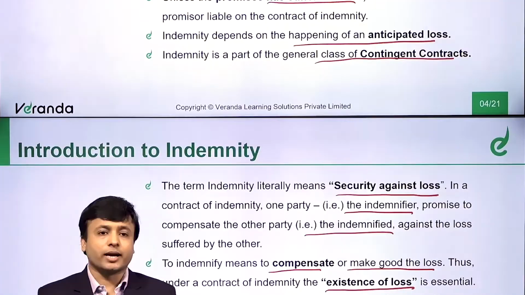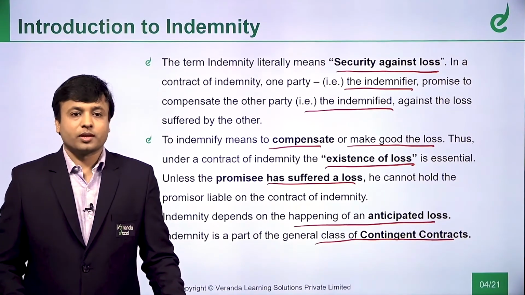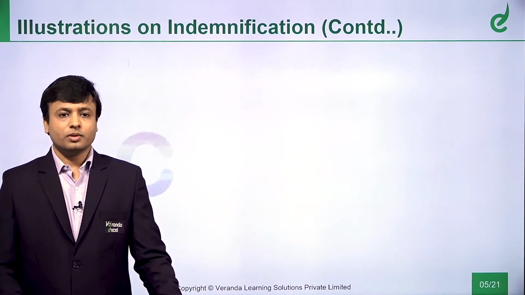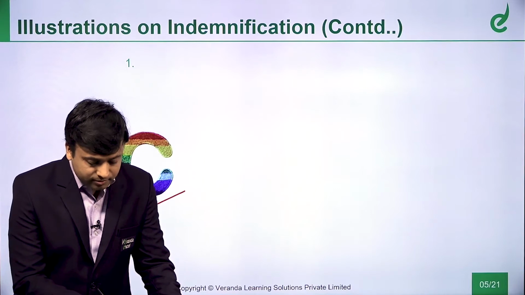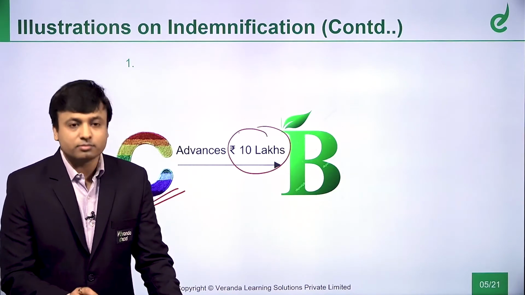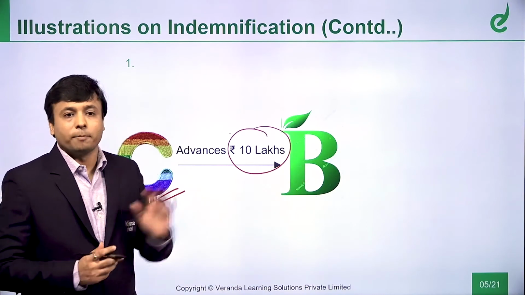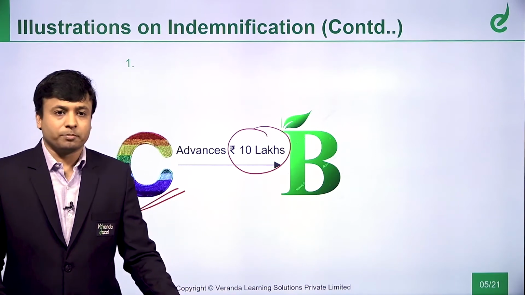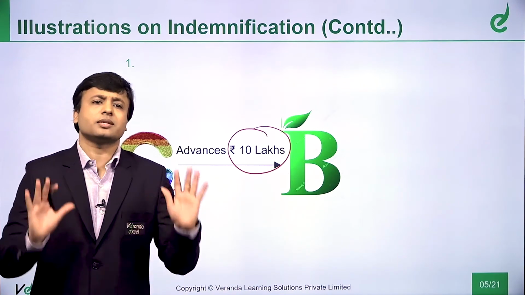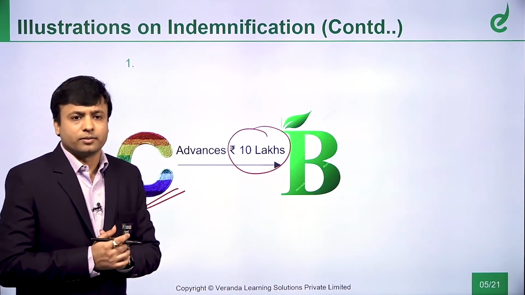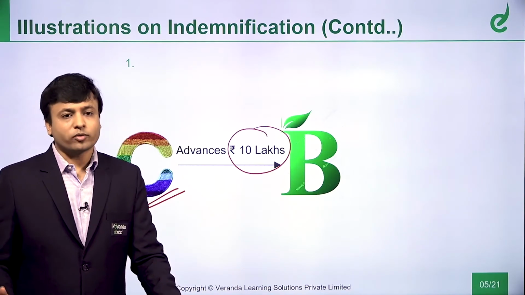We will now understand this contract of indemnity with the help of an example which will make things very clear for you. Mr. C is giving a loan of 10 lakhs. To whom? To Mr. B. So, C is giving a loan of 10 lakhs to B. Is there a contract of indemnity in this? Nothing is indemnity here. C is giving a loan to B. Then what is the contract of indemnity?